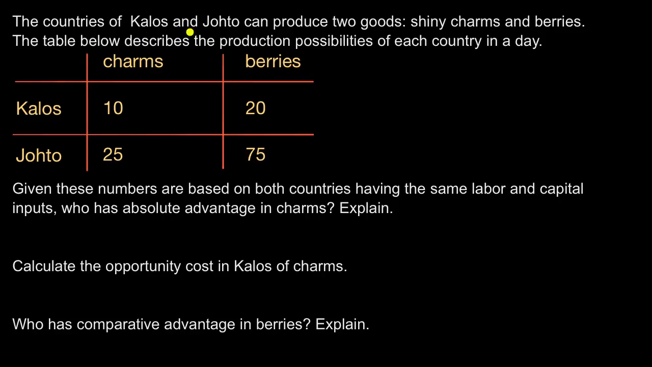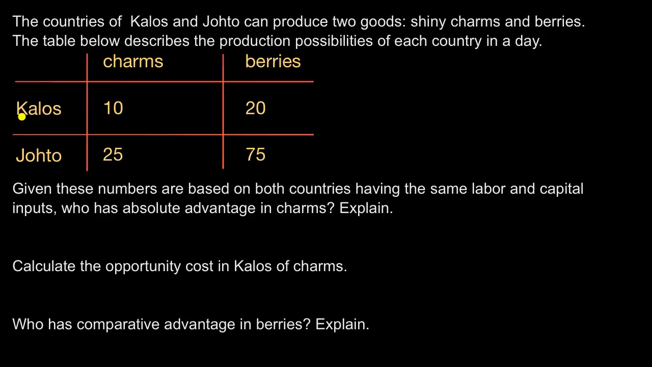The countries of Kalos and Johto can produce two goods, shiny charms and berries. You got to love these worlds created in these economics questions. All right. The table below describes the production possibilities of each country in a day.